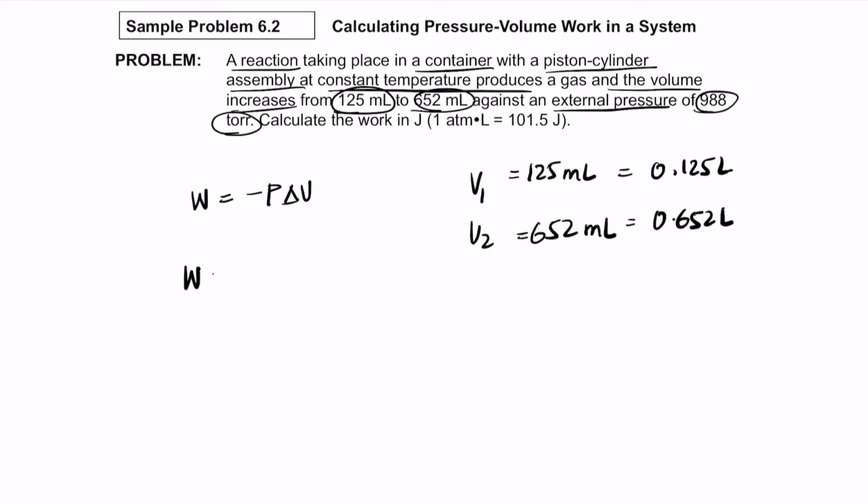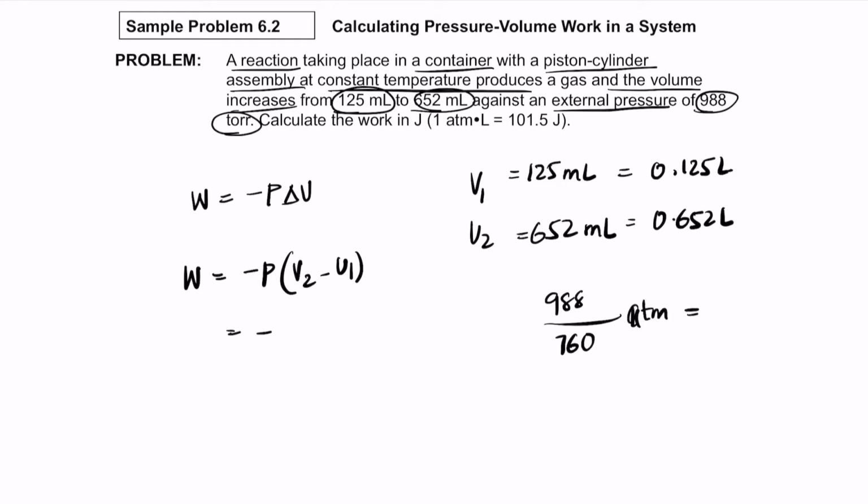So work done becomes minus P times delta V, where delta V is V2 minus V1. So minus pressure, which is 988 torr, converted into atmosphere: 988 divided by 760 atmosphere.